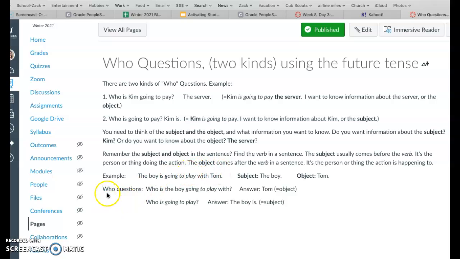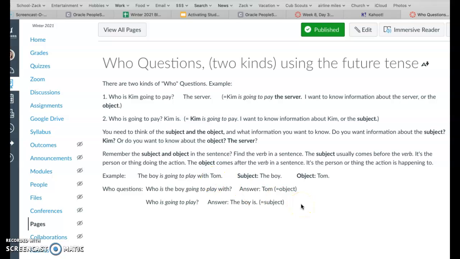Another example for a who question: Who is the boy going to play with? The answer is Tom. Tom here is the object. Who is going to play? The boy is, and this is the subject. And with this kind of question, who is going to play, when we want a subject or when we use a subject in the answer, we're going to use is. The boy is. The boy is going to play with Tom.